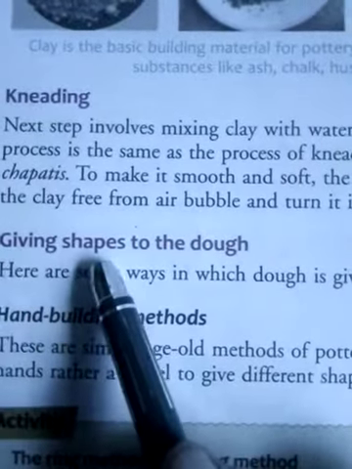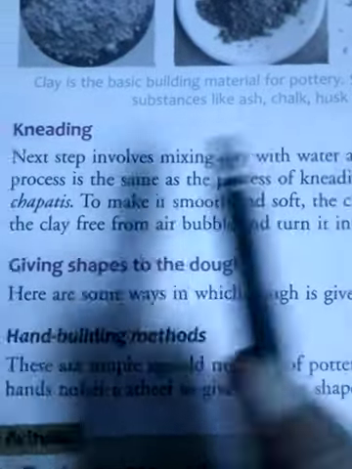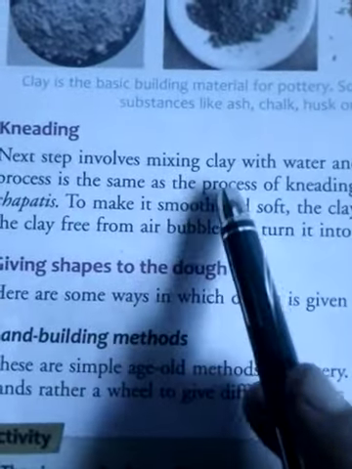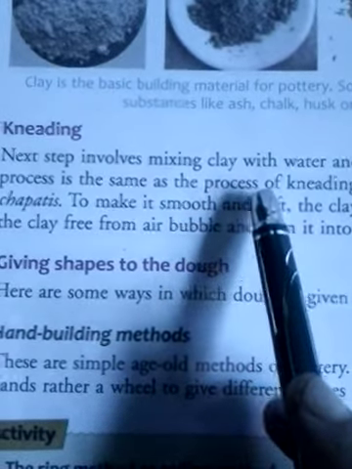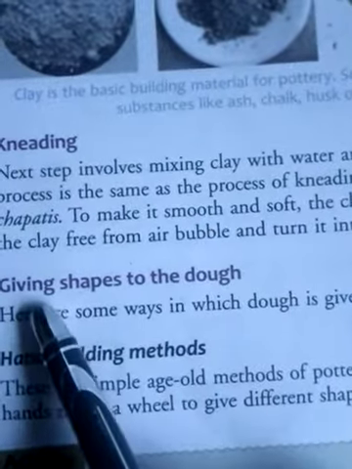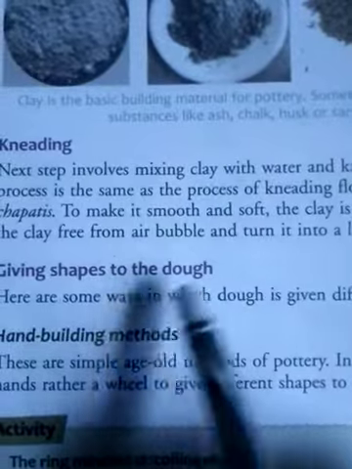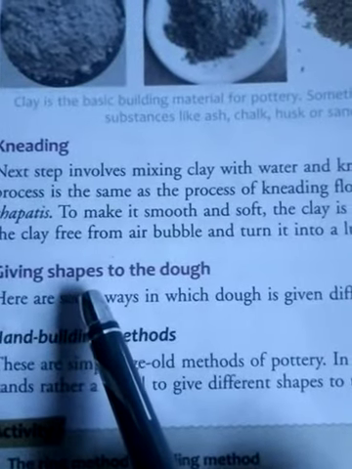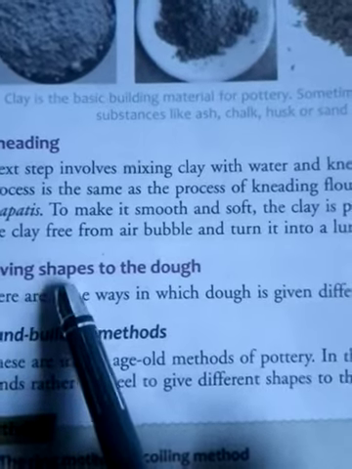Next is giving shapes to the dug. After the selection, the collection, and the kneading, the dug of clay is now properly ready to make a pot. So after that comes giving shapes to the dug. This raw ball of clay is properly prepared. Now the potter gives the proper shape to the clay.